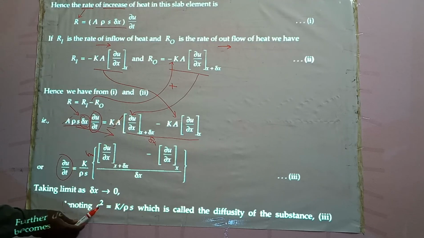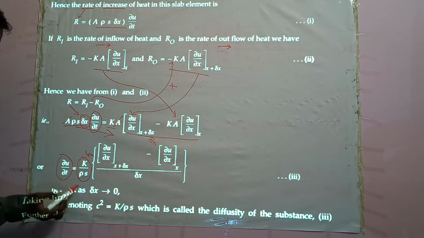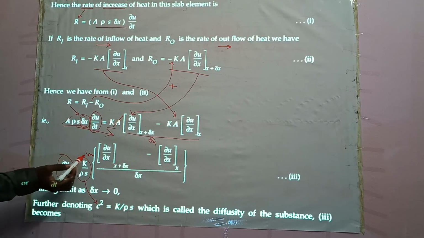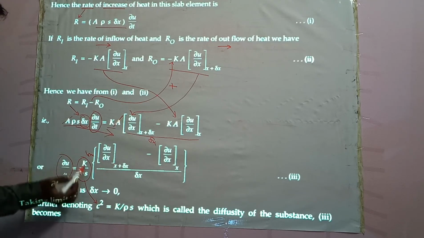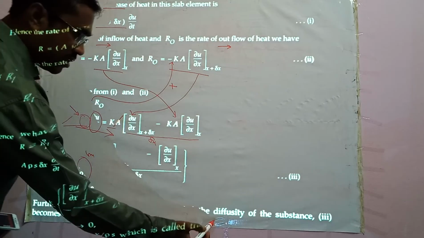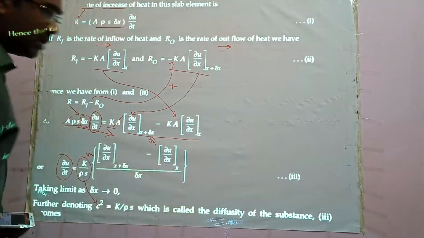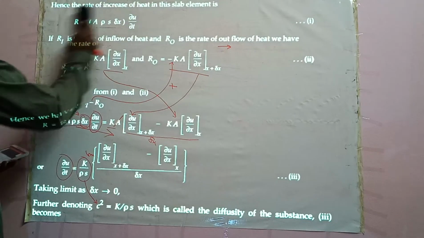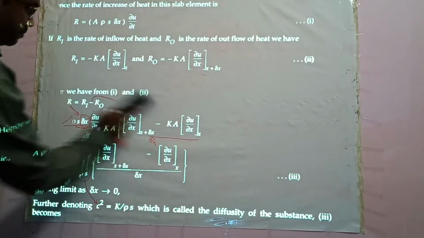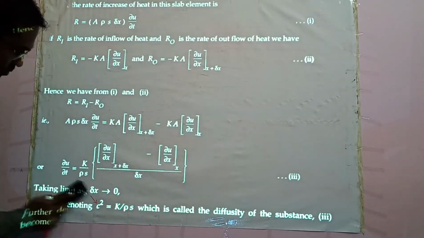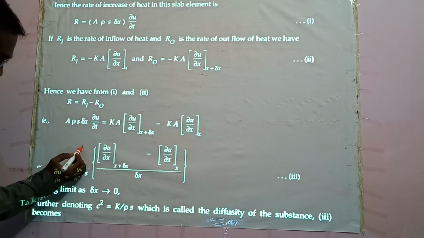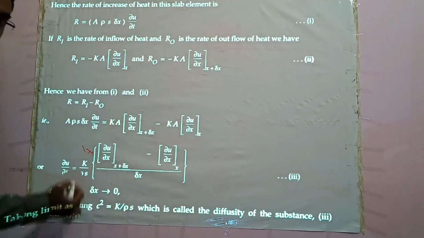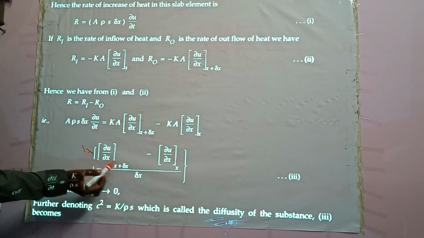Further, denoting K by rho s as c square, which is called the diffusivity of the substance, and applying the limit, this becomes the derivative of dou u by dou x with respect to x.